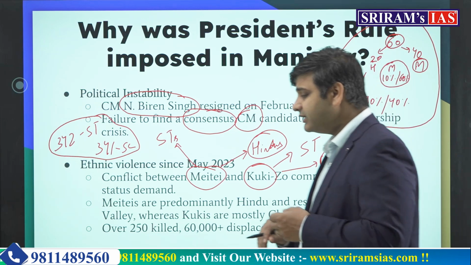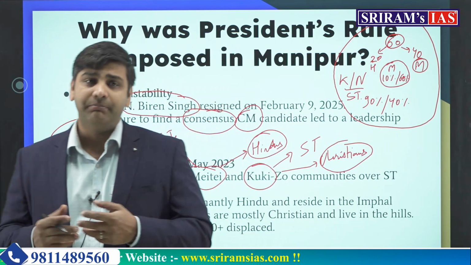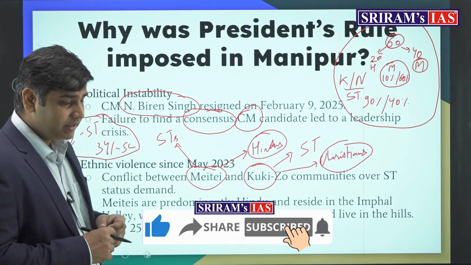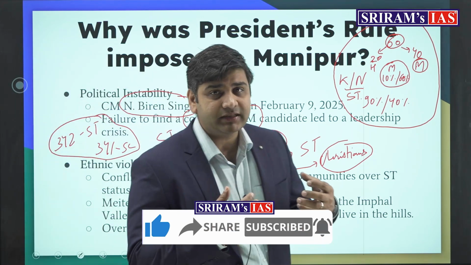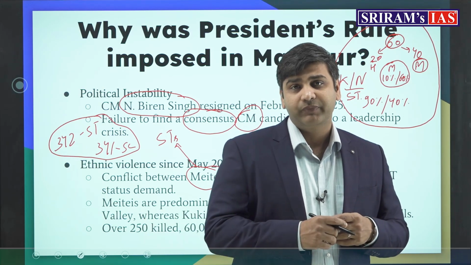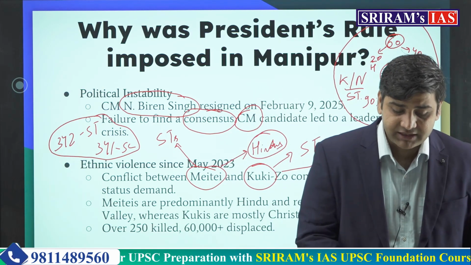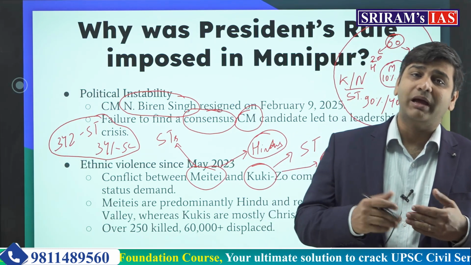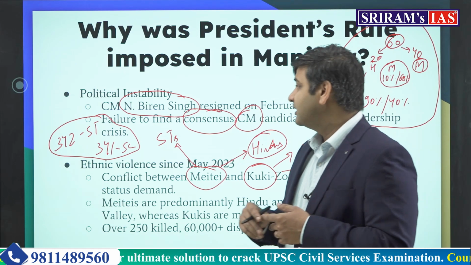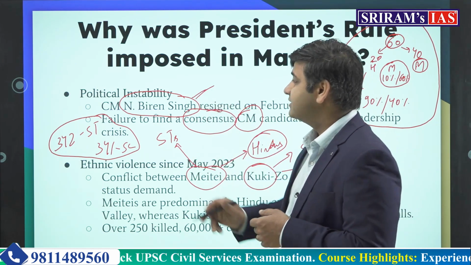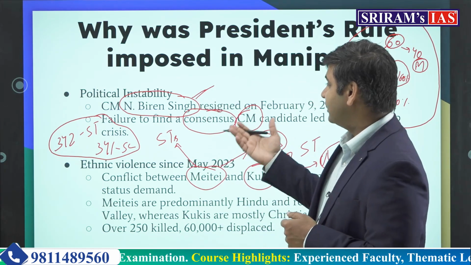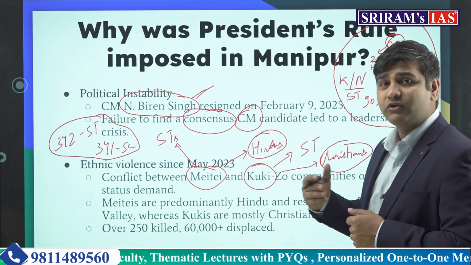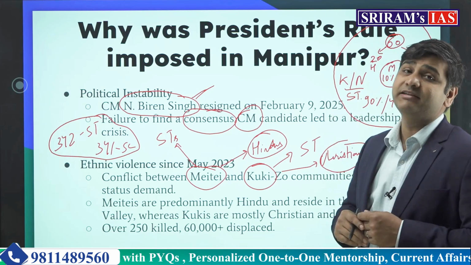So recently, with all this tension happening, Kukis started calling Meiteis the people who are dominating the whole Manipur. Kukis started calling the administration the Meitei administration and the police the Meitei police. So the clashes started to happen, and because of these clashes, Biren Singh has resigned, because he was seen as a Meitei leader who was working only for the Meitei tribes and not for the hill tribes.